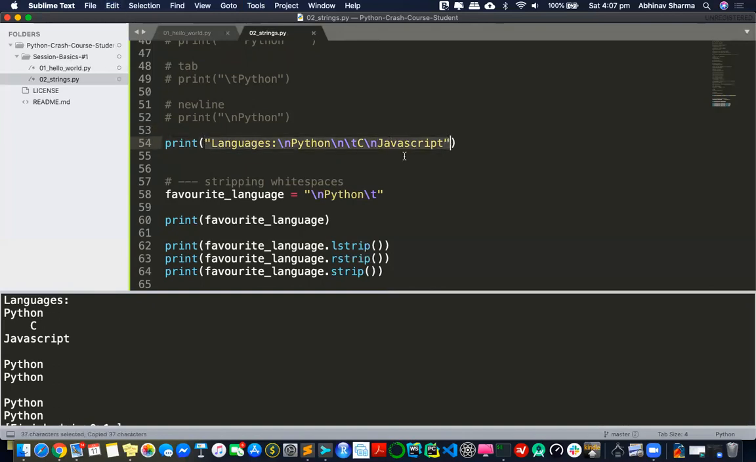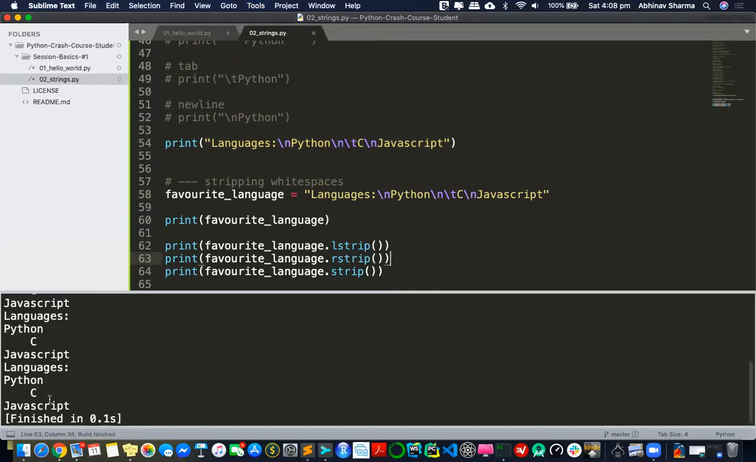And that's the thing you need to understand about stripping. No matter what I use, it's exactly the same. See, nothing is changing at all. It won't work, because stripping white spaces can only happen on the left and right.